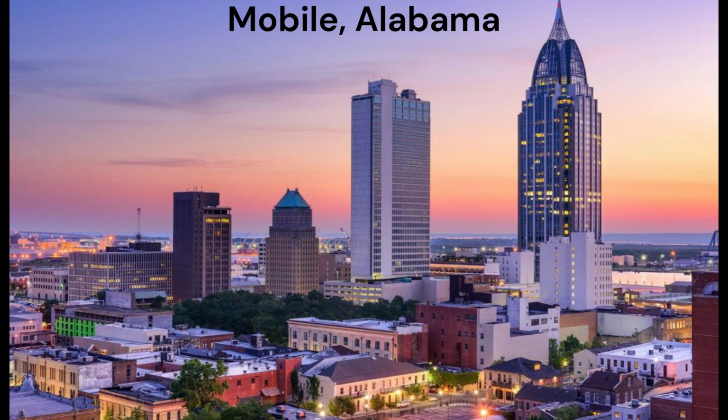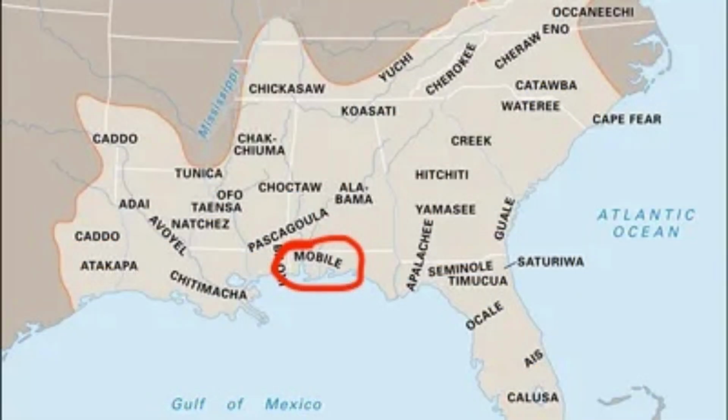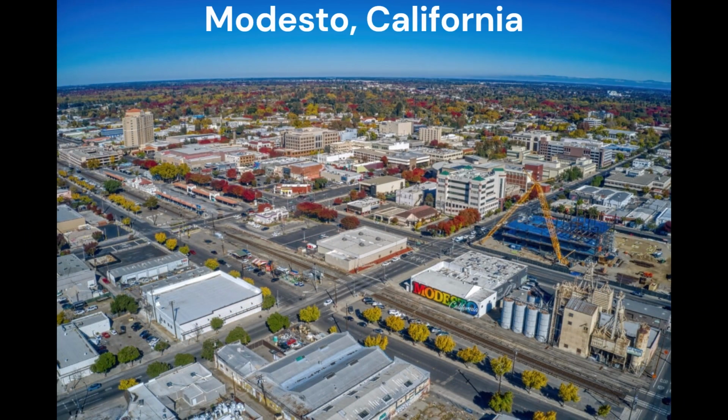Mobile was named after a local indigenous tribe called the Mobile tribe, and when French colonists founded the city in 1702, they named it after the local tribe. Next we have Modesto, California.